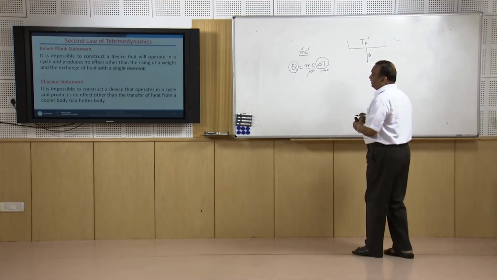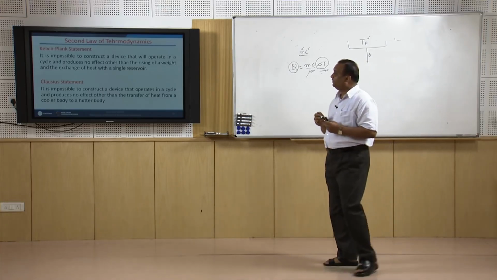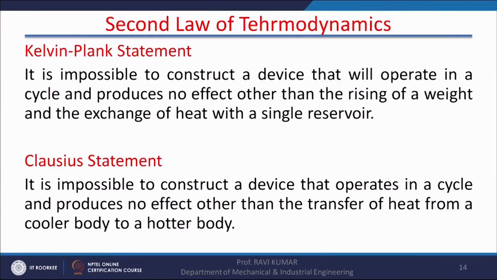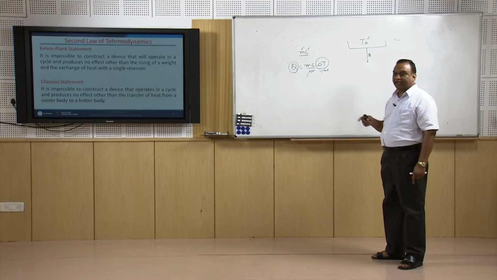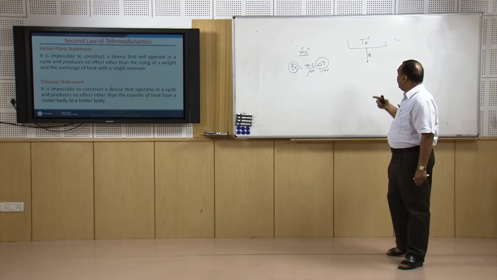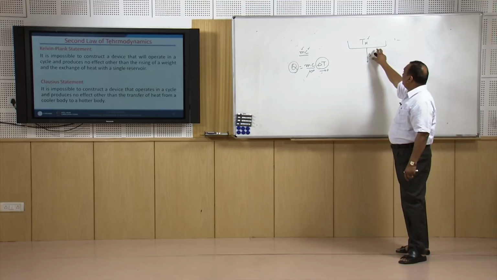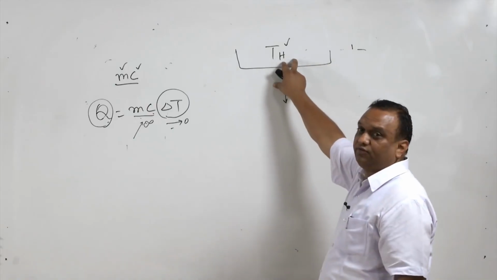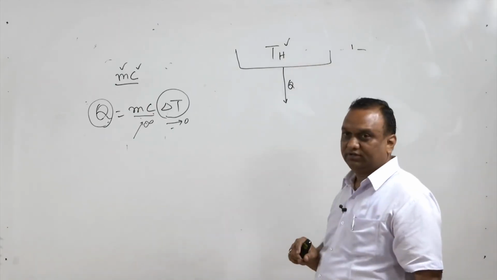Now, it has two statements: the Kelvin-Planck statement and the Clausius statement. The Kelvin-Planck statement says that it is impossible to construct a device that will operate in a cycle and produce no effect other than the raising of a weight and the exchange of heat with a single reservoir. That is what I have said earlier. So, this type of device is not possible, which operates on a cycle, and whose net effect is the conversion of heat drawn from the reservoir into an equivalent amount of work.